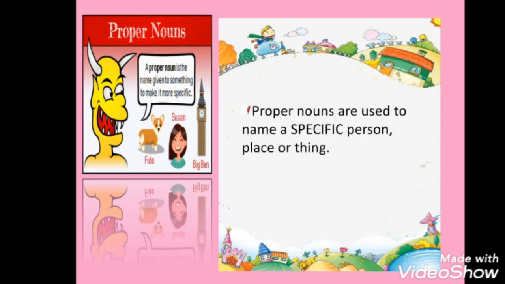Now proper nouns are used to name a specific person, place or thing. We will have a particular name. The important part is proper noun always starts with a capital letter. So next time don't make this mistake. We should always begin a proper noun, a name, with a capital letter.